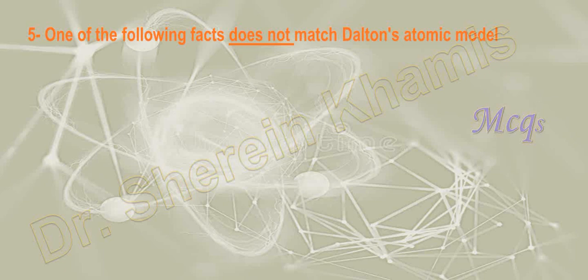You are studying and understanding our curriculum, but we have here some information. Which of the following facts doesn't match Dalton's atomic model? Okay, I said it's a conclusion. Here we want to conclude what we are going to do.